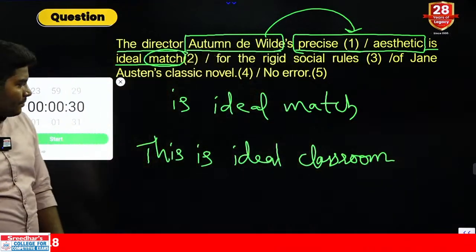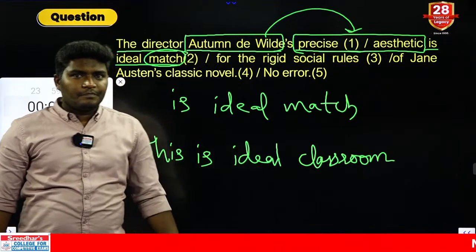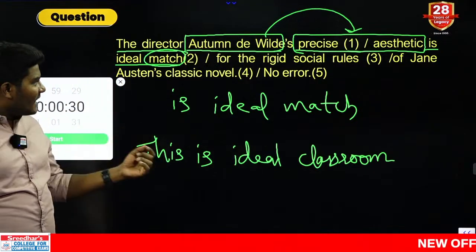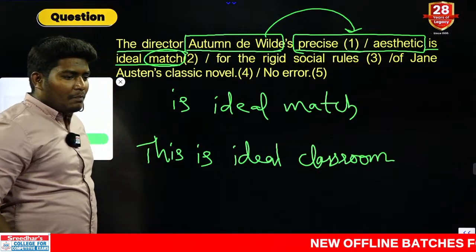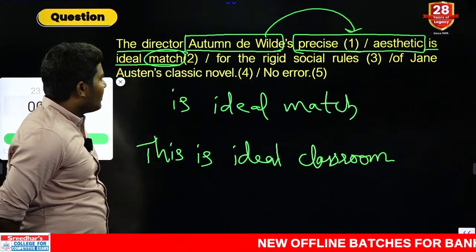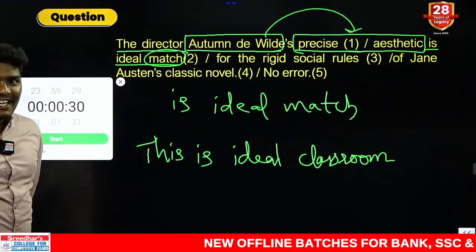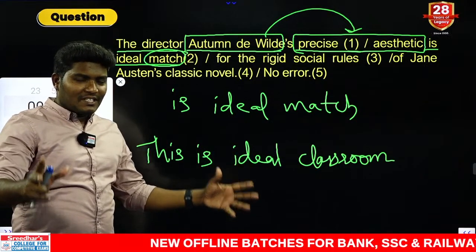Is this sentence correct? This is ideal classroom. Can you tell me your correct answer? Very good, very good. You got the correct answer here. Yes, this is ideal classroom. Our classroom, whichever we have now, this is ideal classroom.